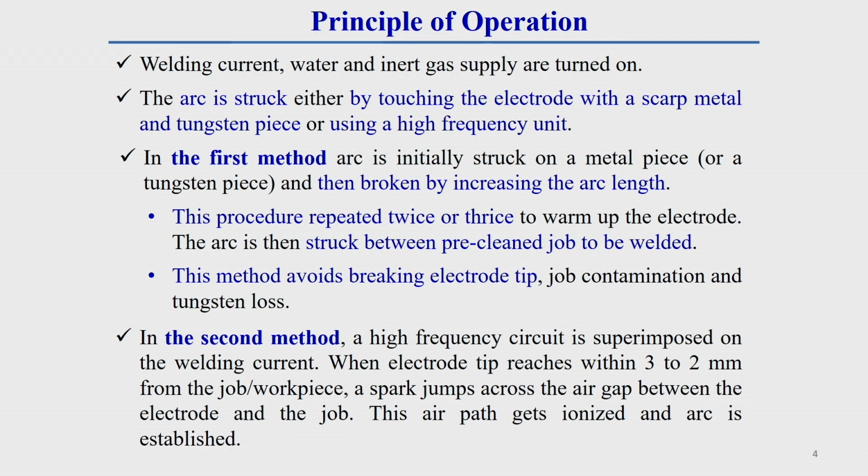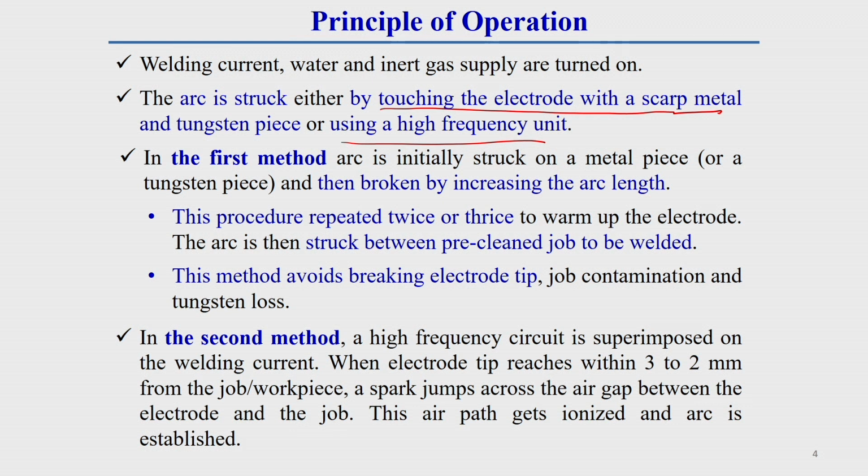Then the arc is struck between workpiece and electrode, by either of two different methods: either by touching the electrode with scrap material or using a high frequency unit. So, these two methods are generally used to generate the arc between electrode and workpiece.